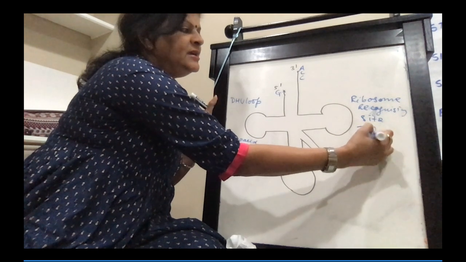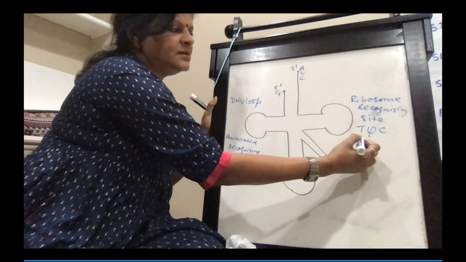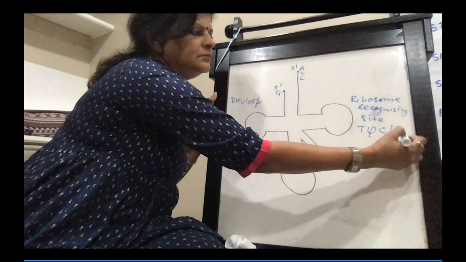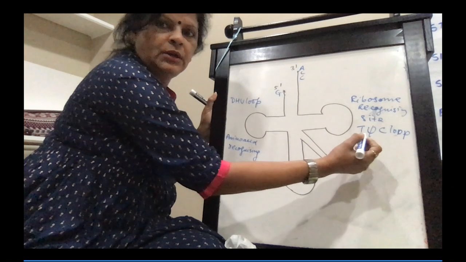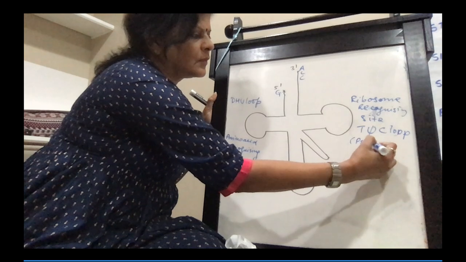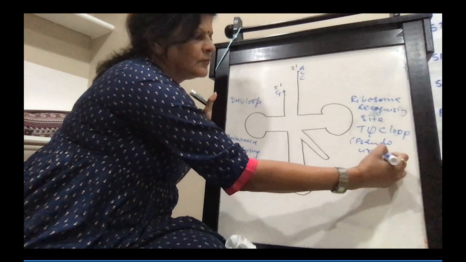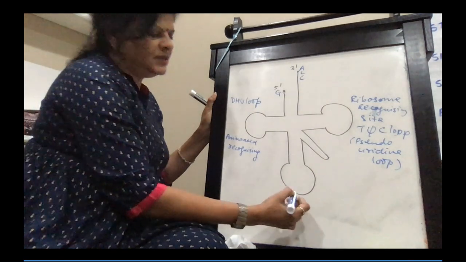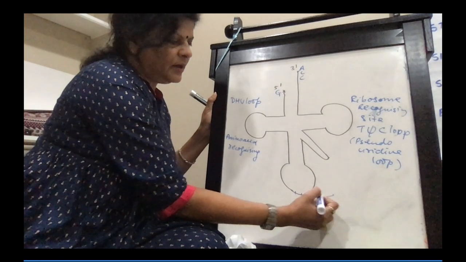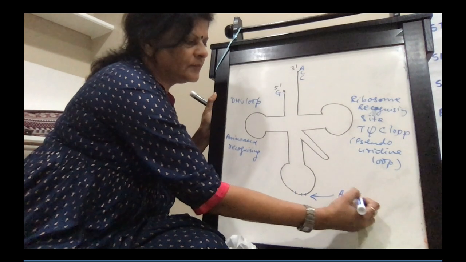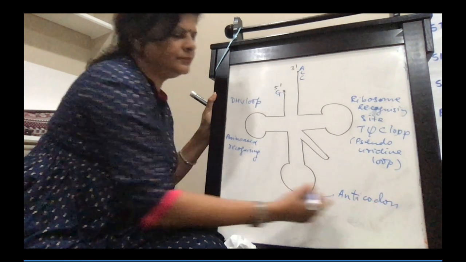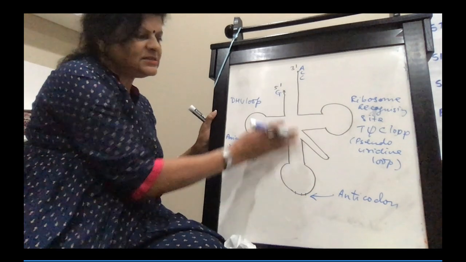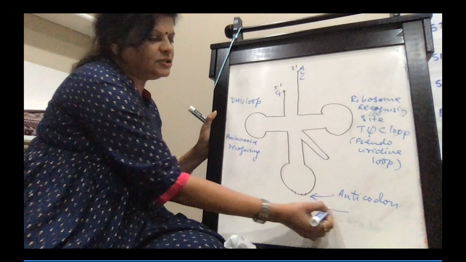It is also called T-Psi-C, that is pseudouridine loop. Pseudouridine loop. This one, one, two, three, anticodon. Anticodon. This will decode the mRNA. So this is the side where it will attach to the mRNA.